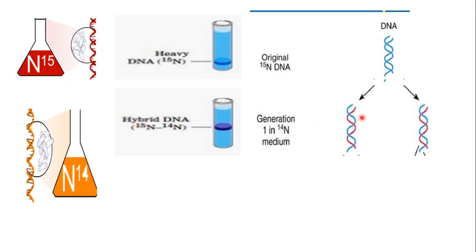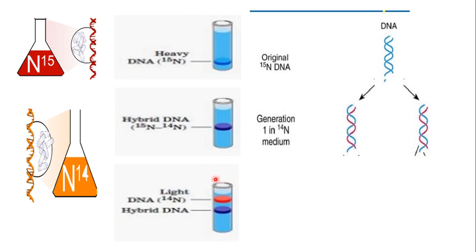So it was concluded that in the new DNA that developed, 50% was parental DNA with the N15 form, and the new strand must have been formed from the new source, N14. So it was almost confirmed that probably the new DNAs had 50% of the parent type and 50% new type.